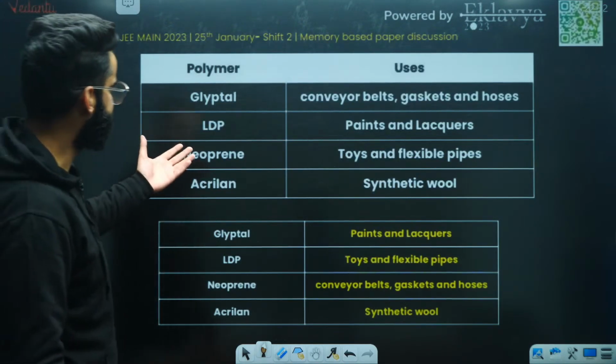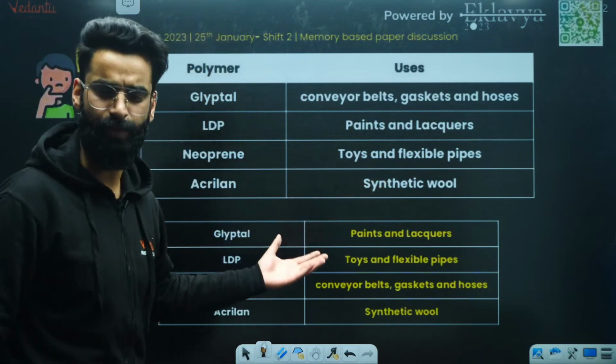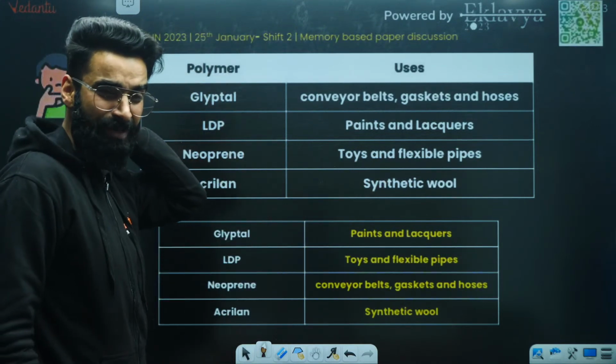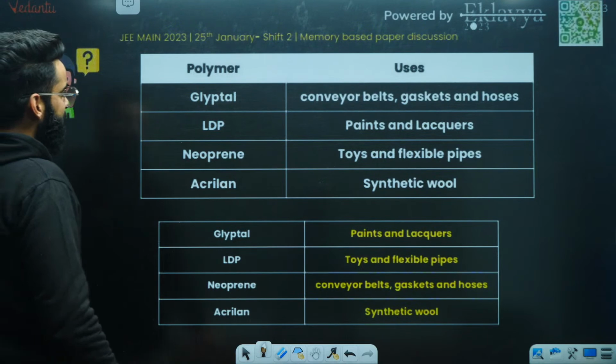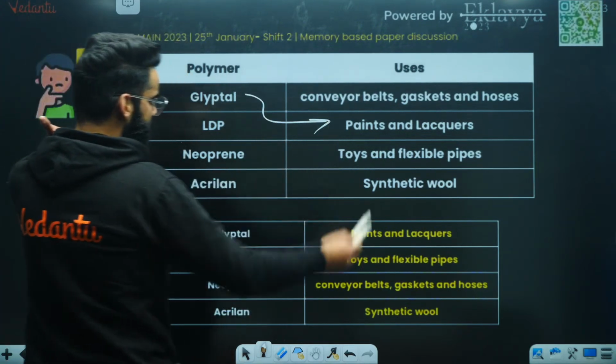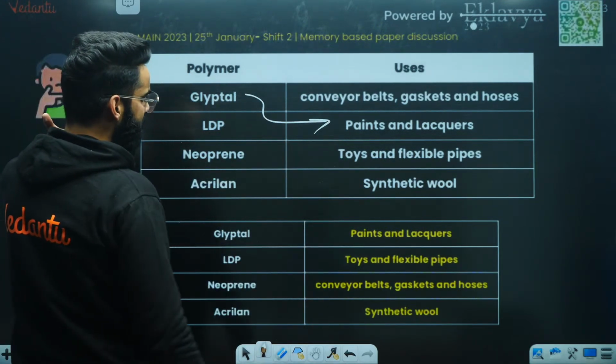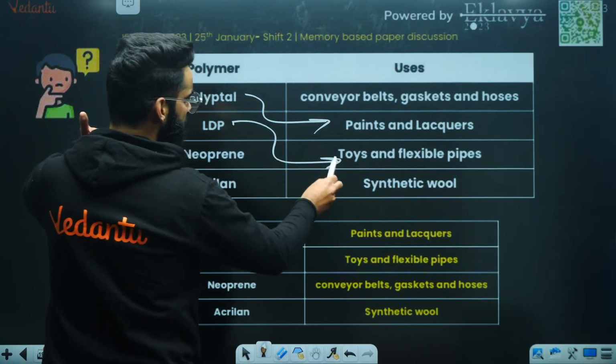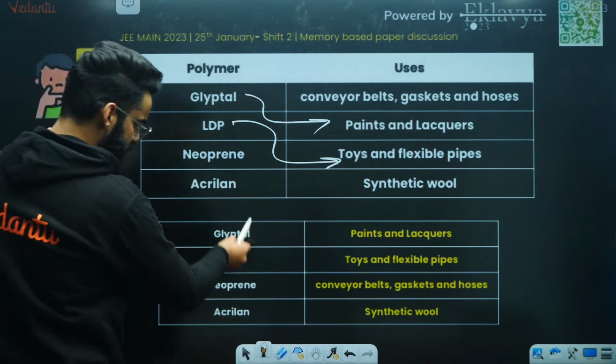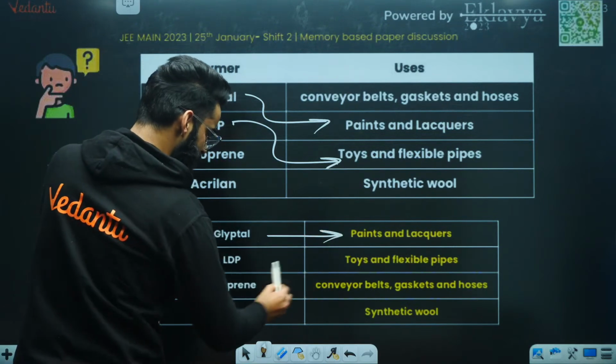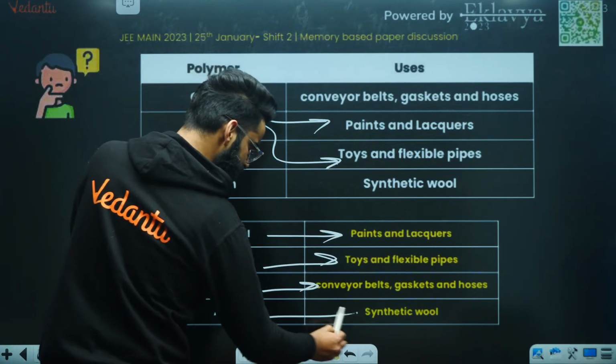Okay, one more question, directly memory based. What are the uses of these polymers? Glaptal, it's a paint. LDP, what is LDP? LDP is used for toys. This is given, I mean, just remember them.